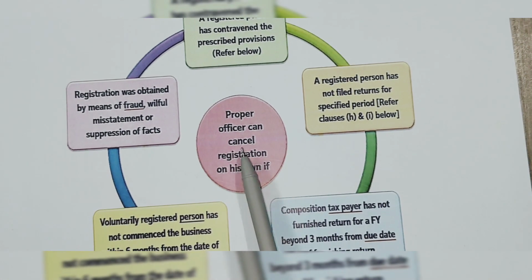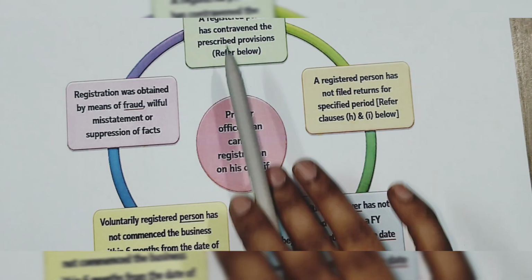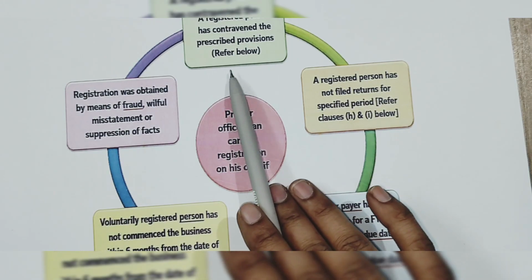The proper officer can cancel the registration on his own if the registered person contravenes the prescribed provisions.